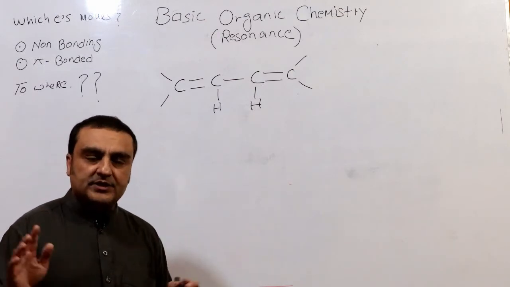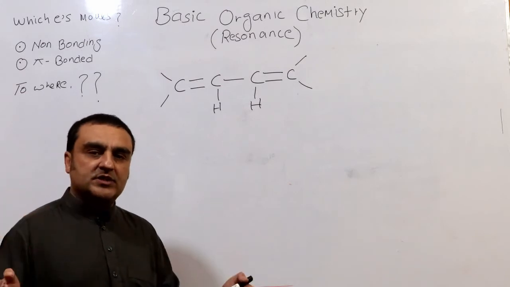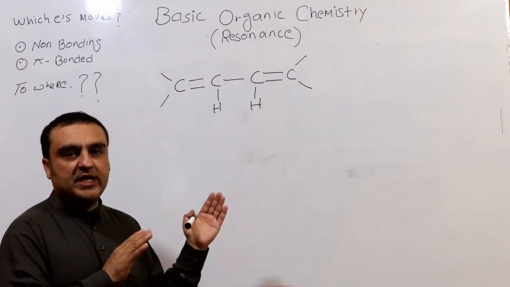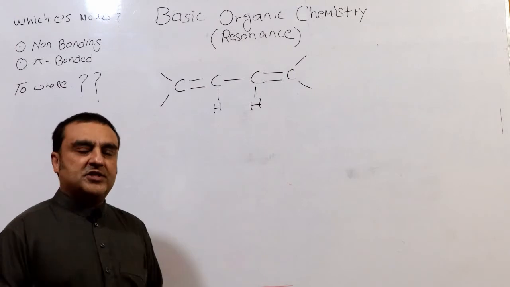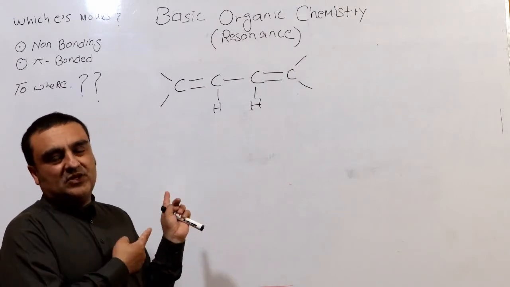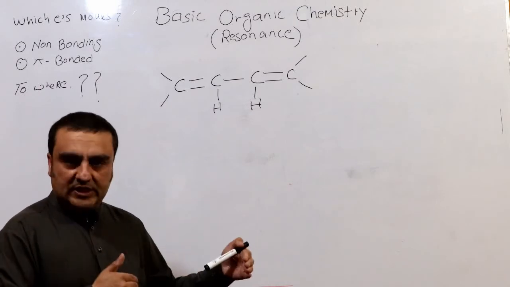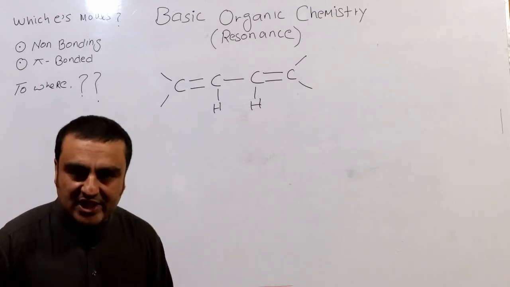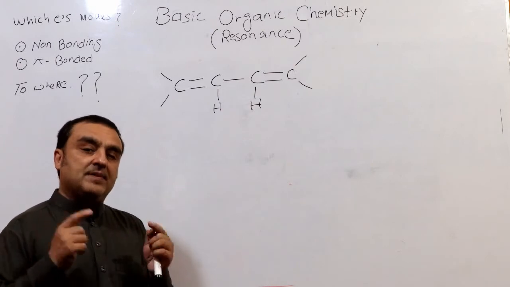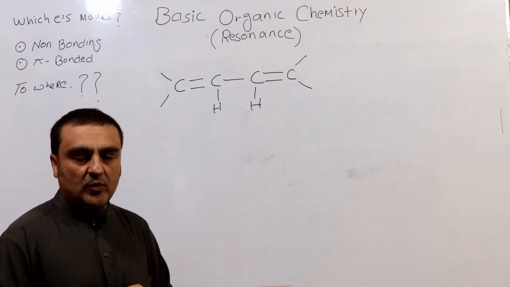So in fact there is no resonance. All the molecules have a stationary electron cloud, but the concept of resonance, which in reality doesn't exist, we need to understand, because it will help us to understand the reactivities of the molecules.